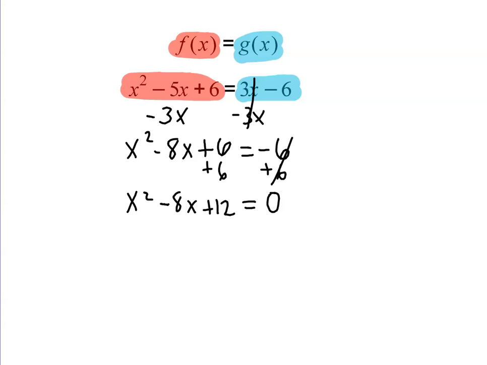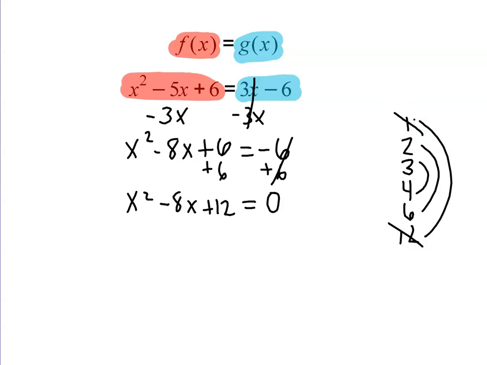So what I'm going to do is find the factors of 12, which is 1, 2, 3, 4, 6, and 12. And I want to figure out which two numbers multiply to give me 12, but also combine to give me that middle linear coefficient, negative 8. All right, so 1 and 12 obviously can't work. Let's look at 6 and 2. 6 plus 2 is 8, but we need a negative 8. So how can we combine 2 and 6 to give us a negative 8? Well, we would just make both of those negative, right?